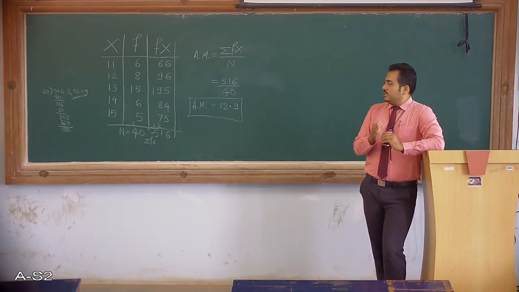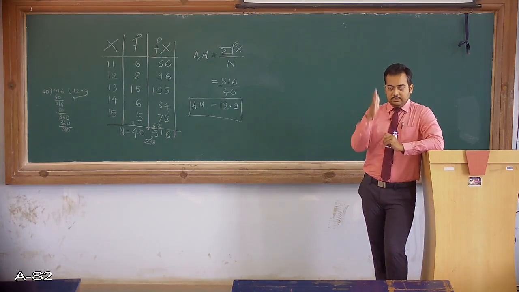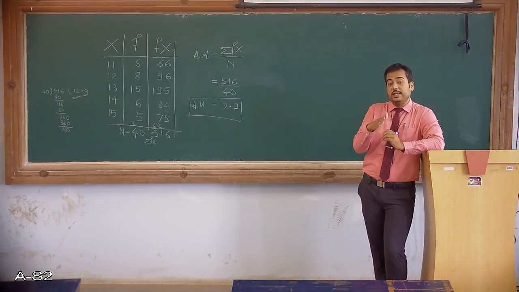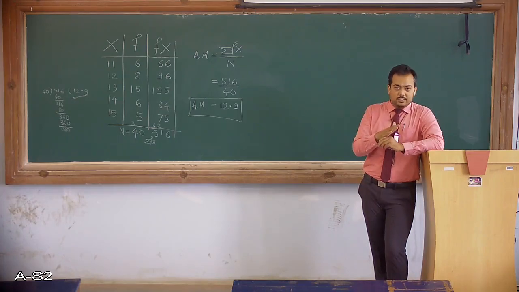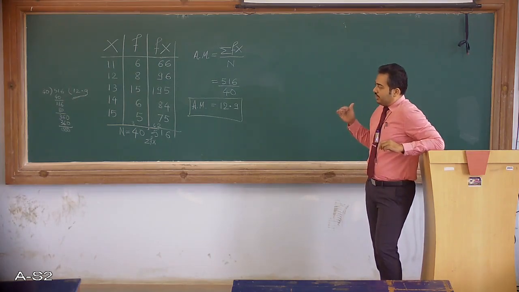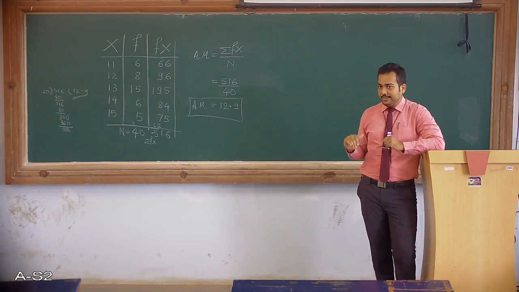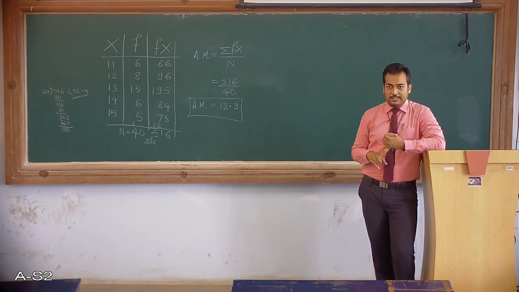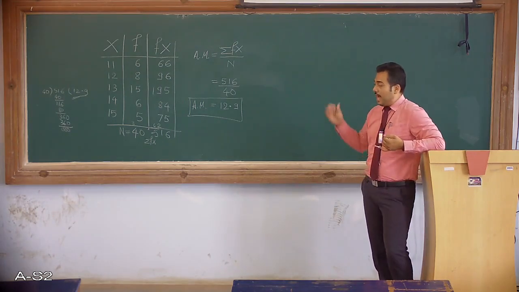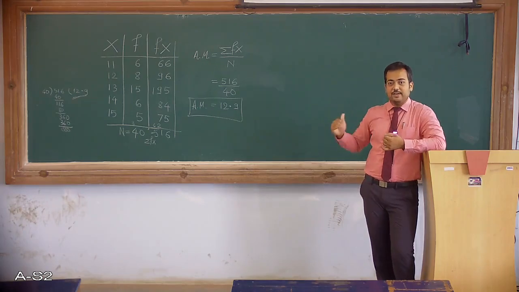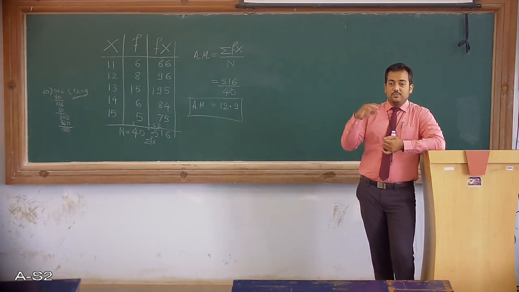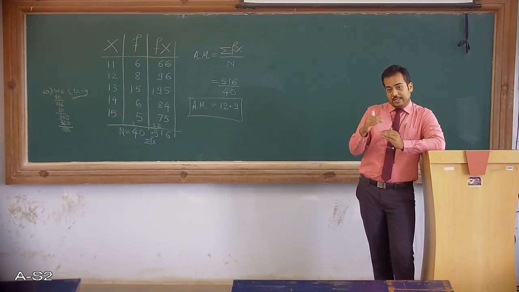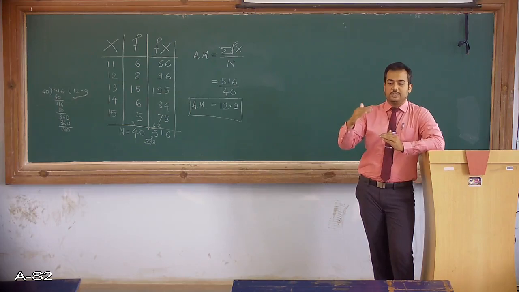Now there is one more specification here. The central value is 13 with maximum frequency. We got the value 12.9, which is again a little less than 13. Now, if you look at the frequencies before 13 and after 13, before 13 we have frequencies 6 and 8, which together makes it 14. And after 13 we have frequencies 6 and 5, which together makes it 11. So we have more frequency before 13. That's why the arithmetic mean is coming just before 13.